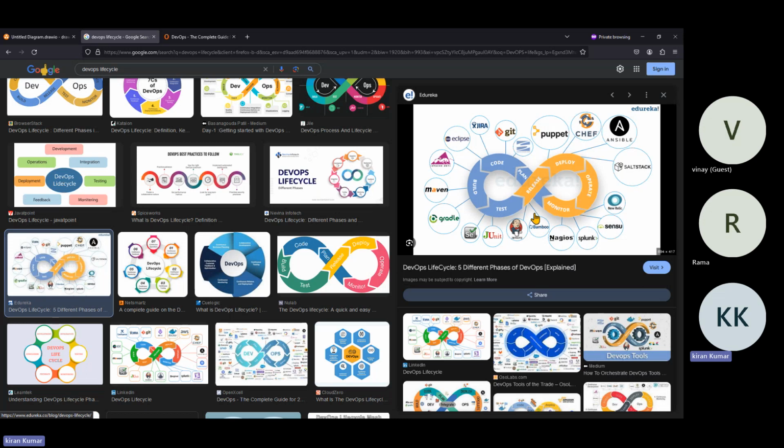We need to learn. DevOps means continuous learning only. Might be in your project they are using Azure DevOps. Might be in another project they will use Jenkins. Might be in another project they will use GitLab. Might be in another project they will use Argo CD. Like that, you need continuous learning only, end of the day.